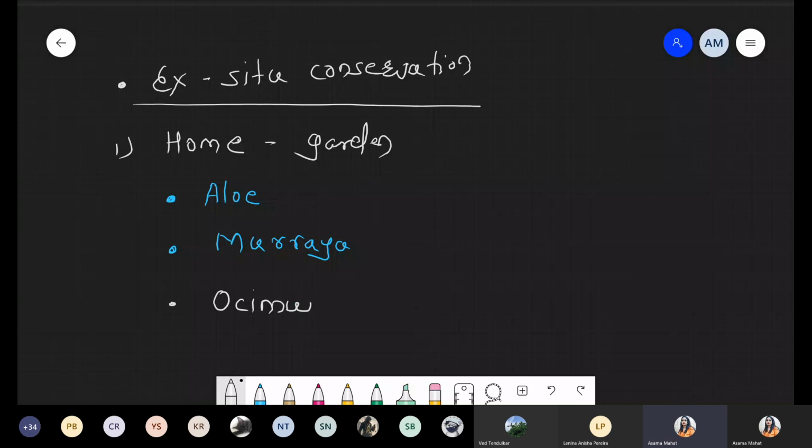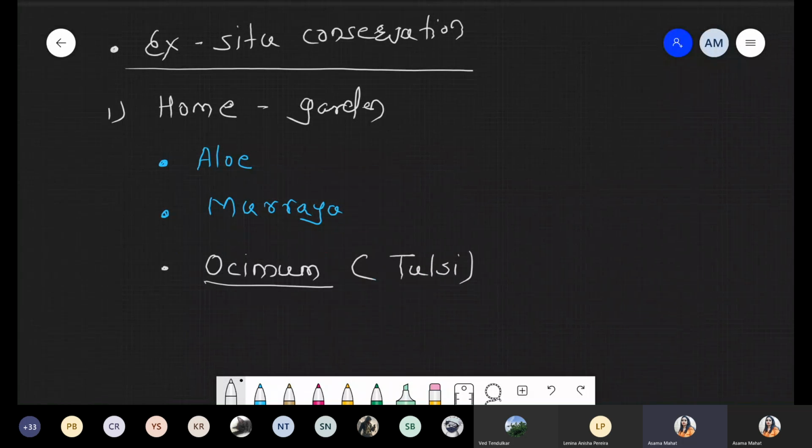And Ocimum is nothing but tulsi, because it has medicinal value as well as being a very important plant in the Hindu religion. So these are the different plants. You can take any example. Different plants having medicinal value, or which are beneficial for health, can be included in a home garden.